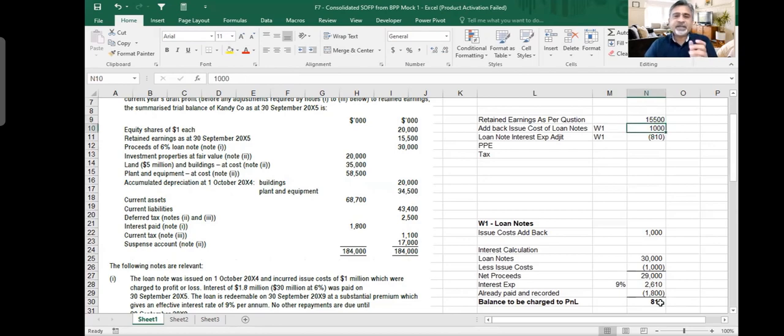So 1 million will increase my profit because this was an expense which we mistakenly recorded before. So we added back to increase profit. And this was the expense which we should have recorded, but we did not record. So now I'm recording this expense. So I'm decreasing my retained earnings. So I'm putting it as a negative. If you have any question, please ask me now.